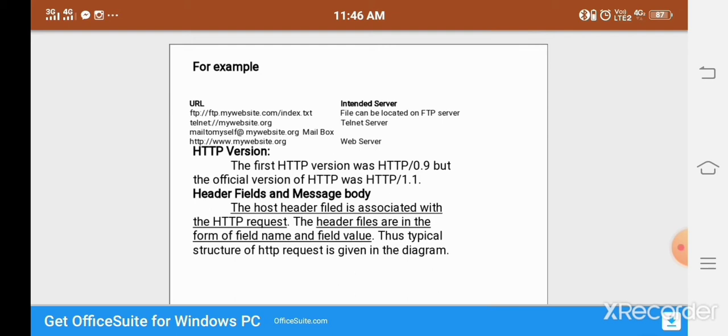And another one is mailto. So it is the mailbox. It indicates the mail server. And the final one is the HTTP protocol. It's the web server. It is for a given example.